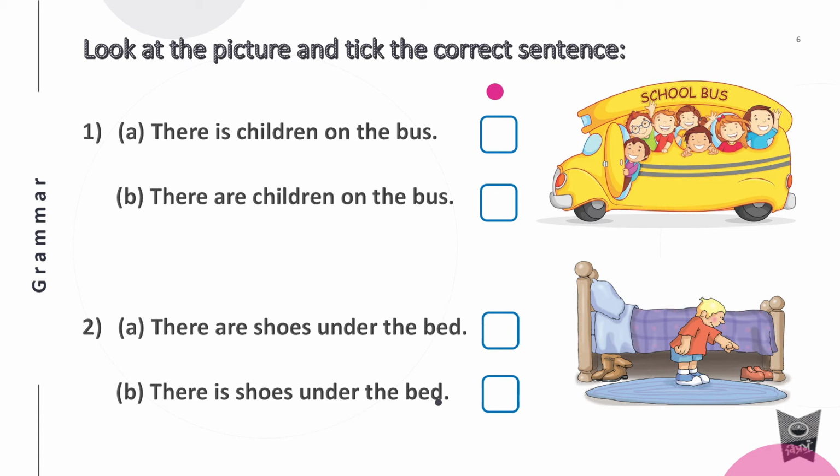Okay. Now look here. Can you see this school bus? Now tell me, here it is written, there is children on the bus and there are children on the bus. So which is the right answer? Now look here, what are we talking about? Children. Children means one or more than one. If it is child, it means one. When we say children, it is more than one.